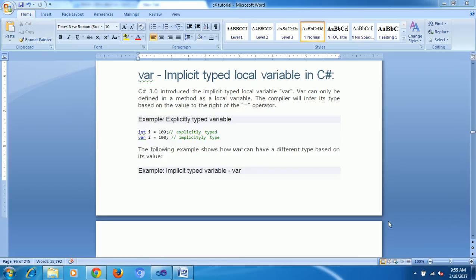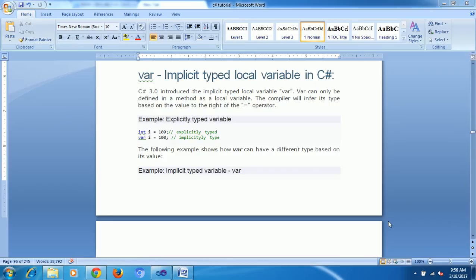I can write var a equal to 1, or var a equal to something else, or 20.0. Any type of data I can store.